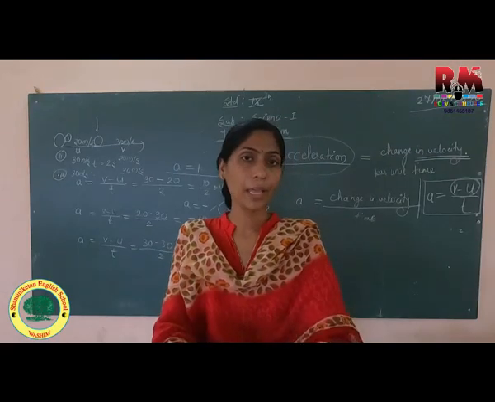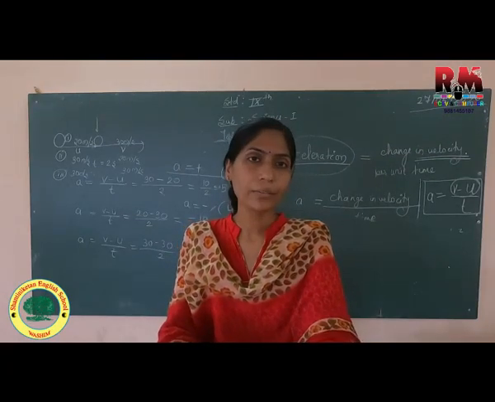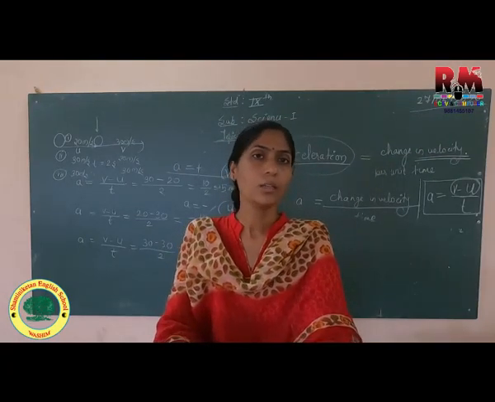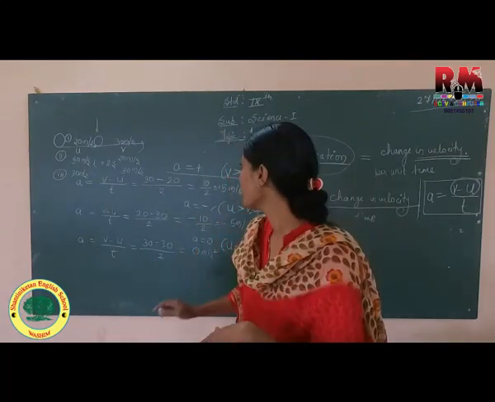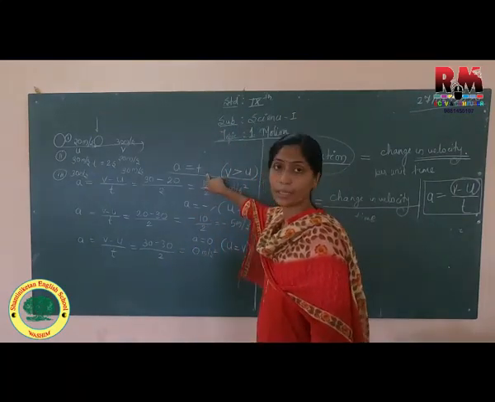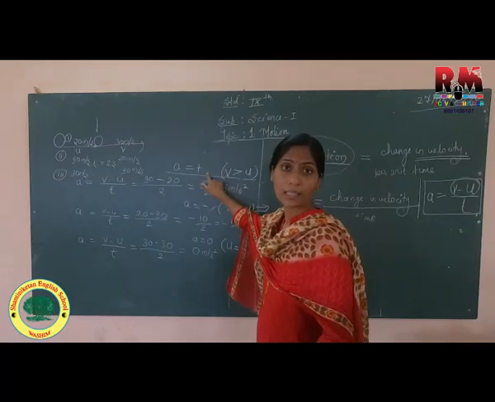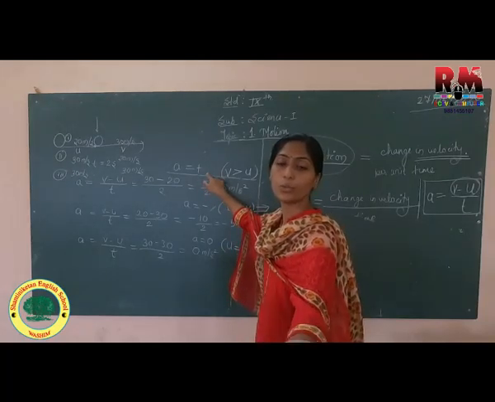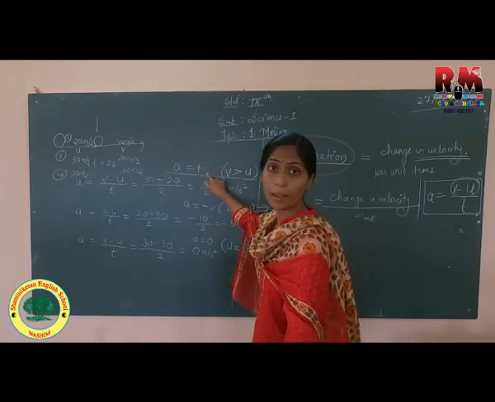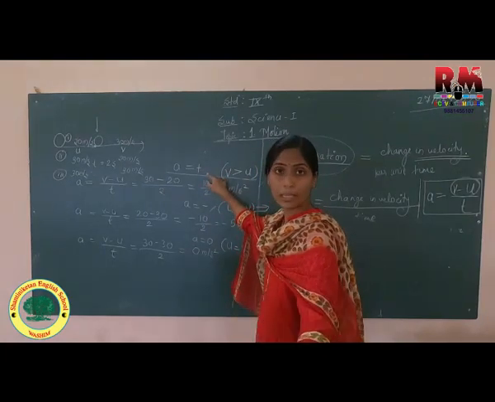Then there is a plain road, no traffic, so you increased your speed, you accelerated your vehicle. 20 kilometer per hour you raised to 30 kilometer per hour. So that is positive acceleration.